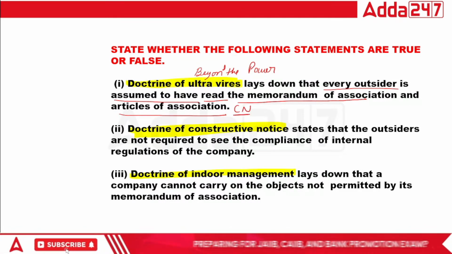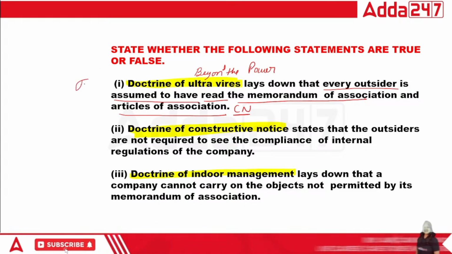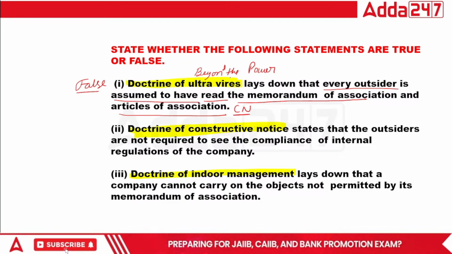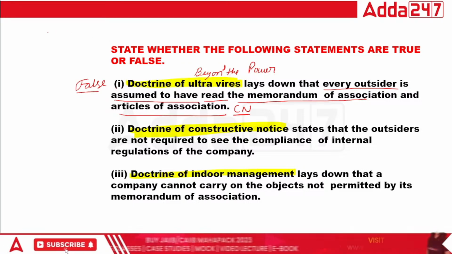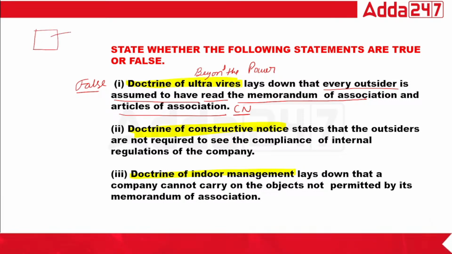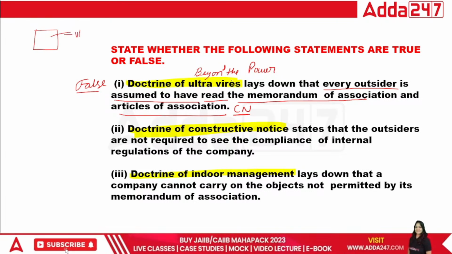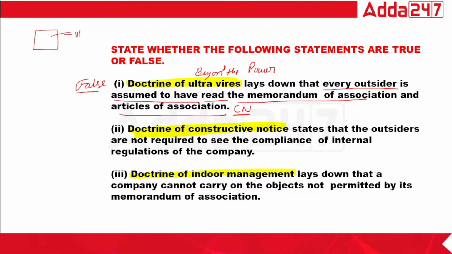So that's why this is absolutely false, because ultra vires means basically beyond the power. Suppose the memorandum of association is there and the company goes beyond the memorandum, then that act will be ultra vires. So what is ultra vires? Beyond the power, and that act will be called void.